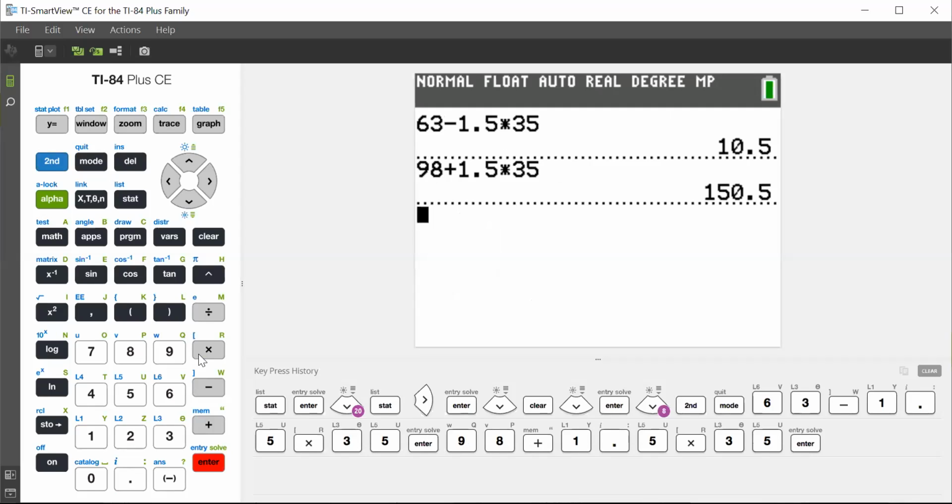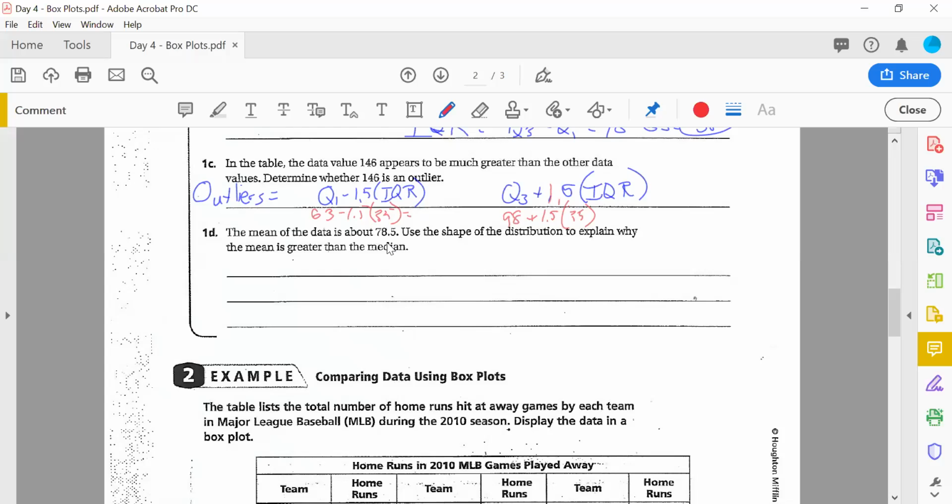So anything falling below 10.5 is an outlier. Nothing there. The smallest value was 35. Anything falling above 150.5 is an outlier. So 10.5 and 150.5. Is 146 greater than 150.5? The answer is no. So there are no outliers here.